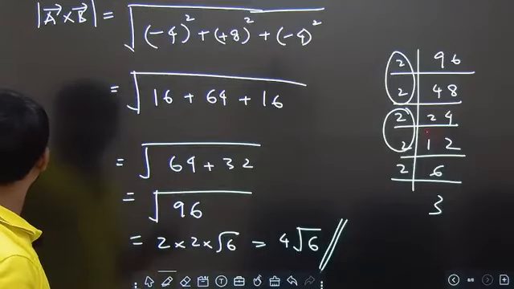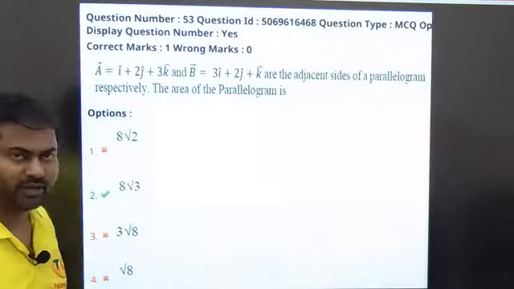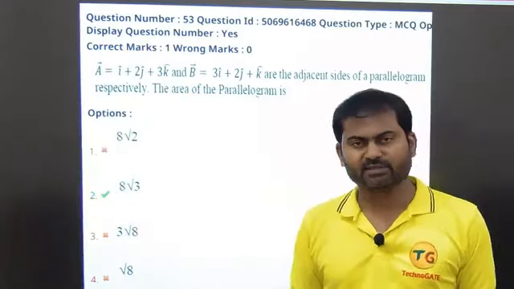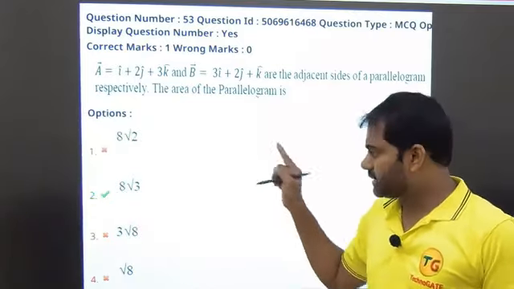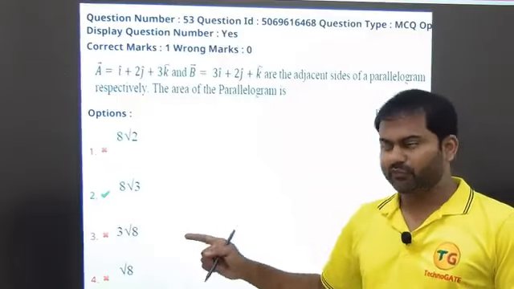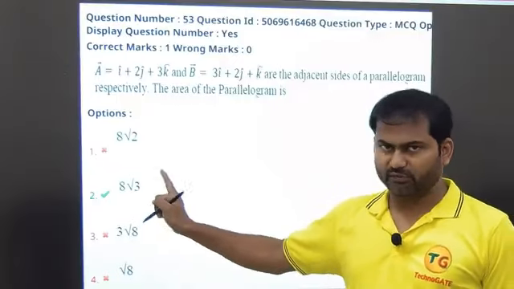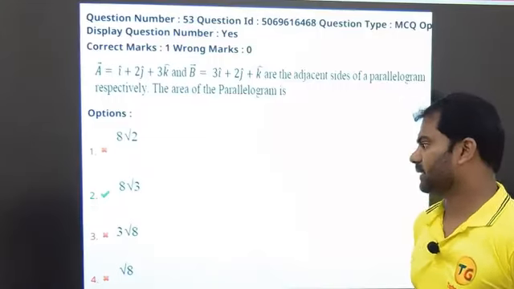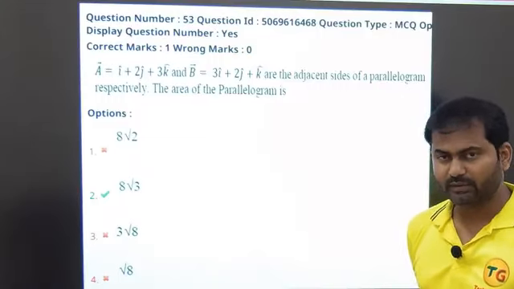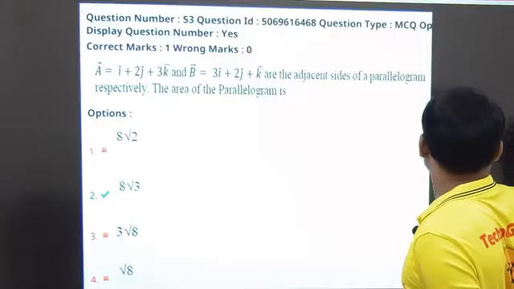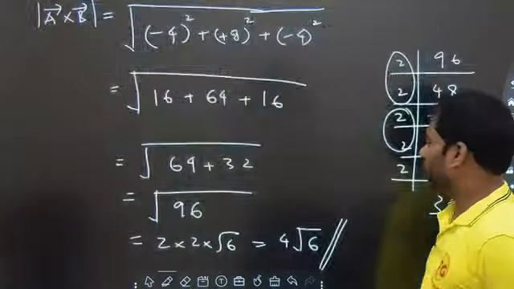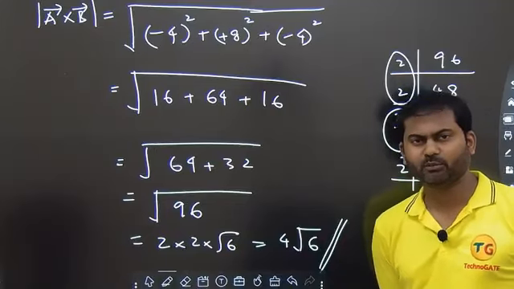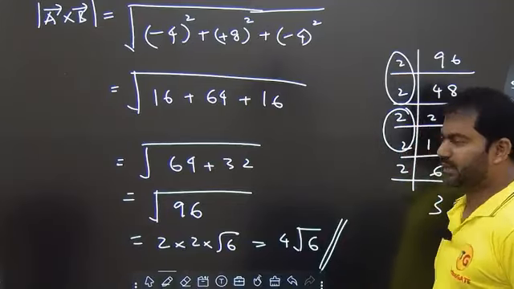Okay? And you may notice, sir, that this is not matching any option. You can see here, yes, it is not matching, and whatever they have ticked is wrong. It is not 8 root 3. If you square 8 root 3, you will not get 96. Clear? So please understand that the answer for this question is given wrong. The correct answer is 4 root 6. Root 6 we cannot simplify further. Clear? So that's why it is like this.